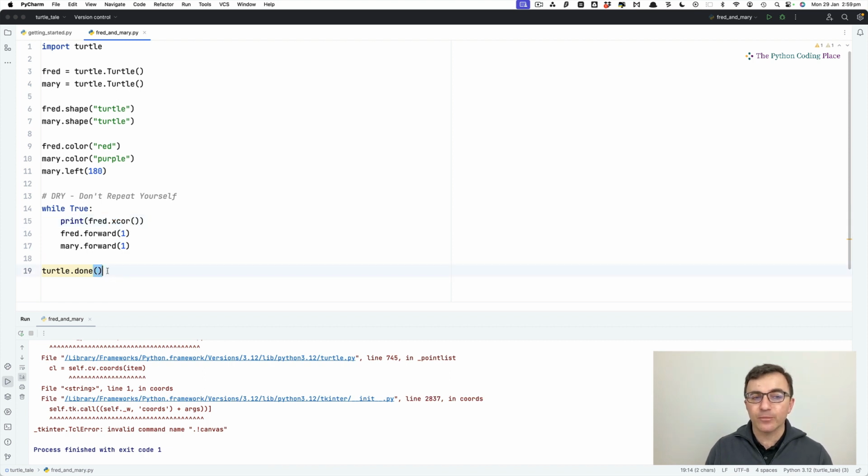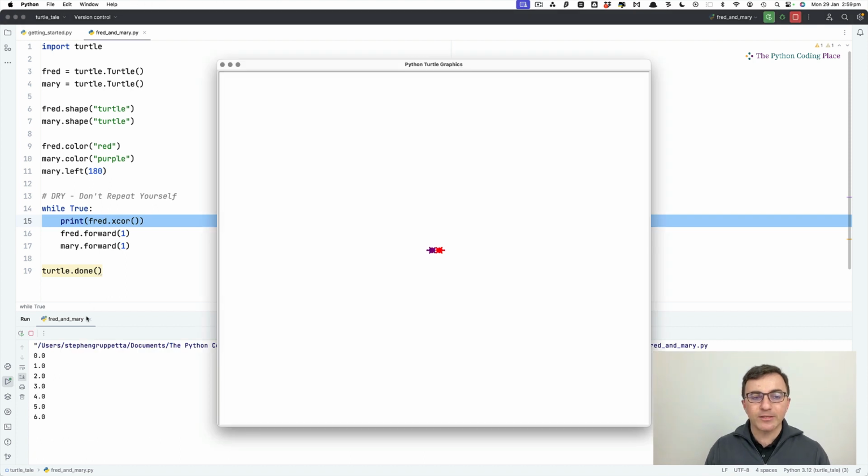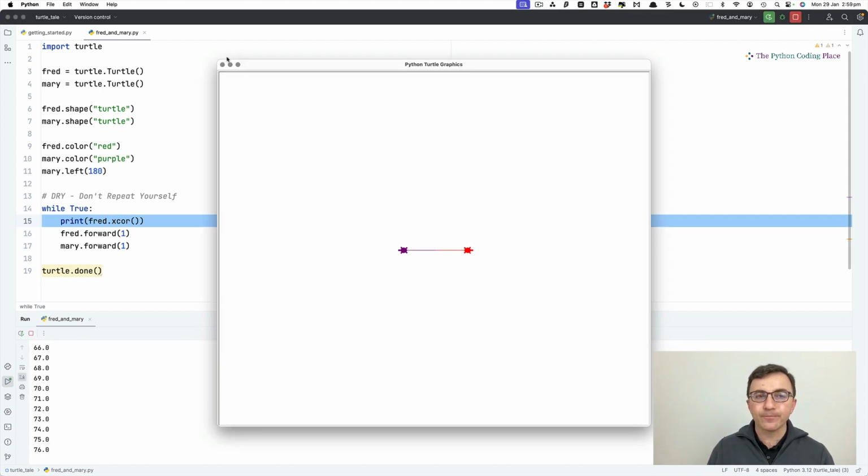We've seen it here with done. We've seen it with Turtle, which is a similar idea. There's nothing in the brackets, but we still need the brackets. The same applies for xscore. If we want Python to tell us, to give us back the value where Fred is, we need the parentheses, but then I also need to print out that number. So there are two things: get the number in the program, but then print it out so that the user can see it. And there we can see those values.